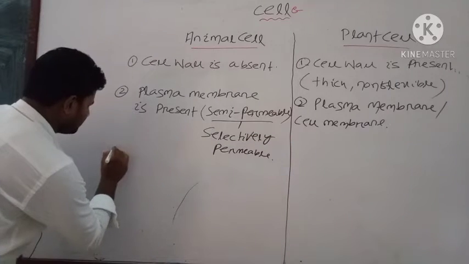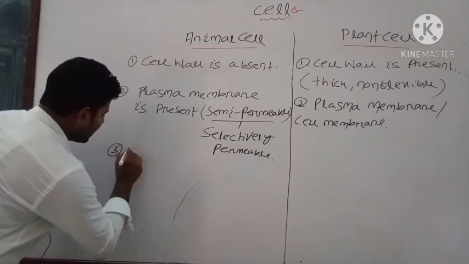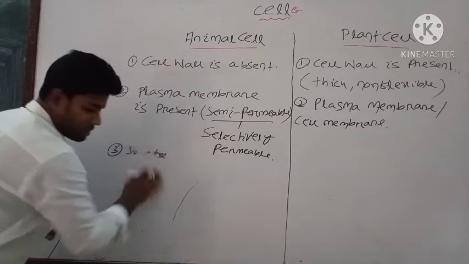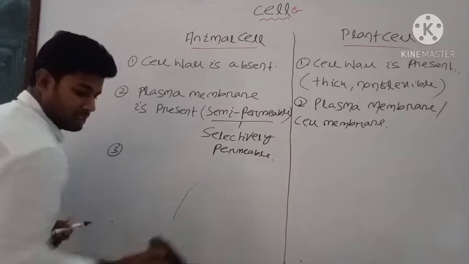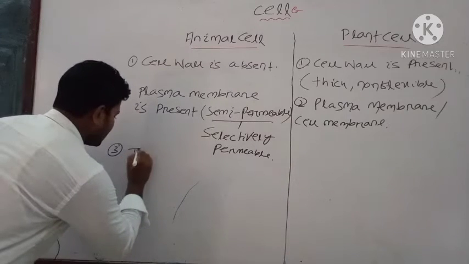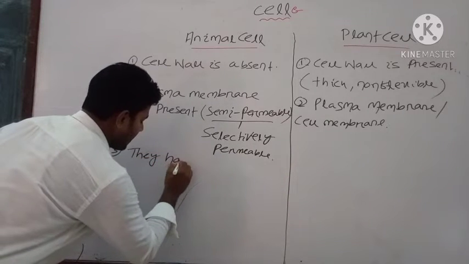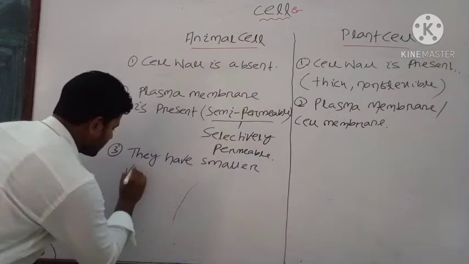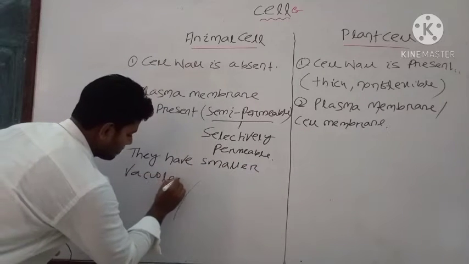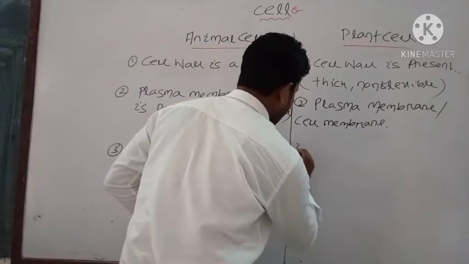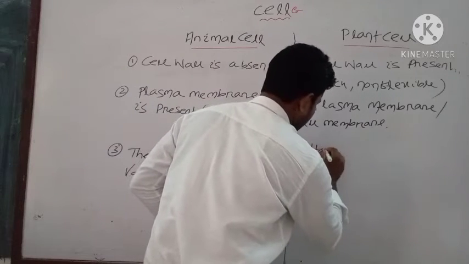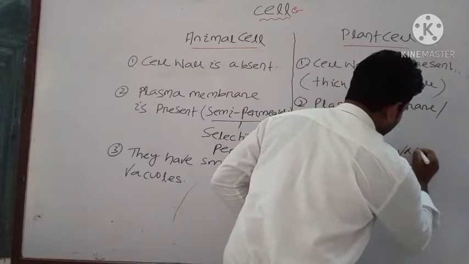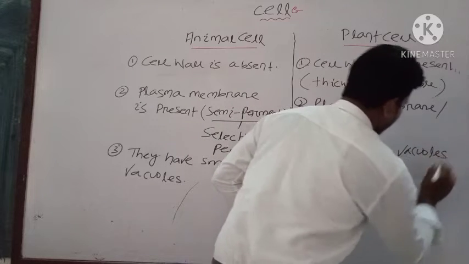Then the next point is vacuoles. Animal cell have smaller vacuoles, okay, but plant cell have larger vacuoles, okay.